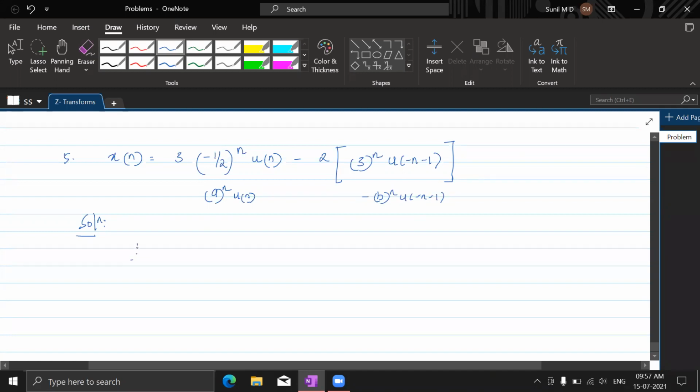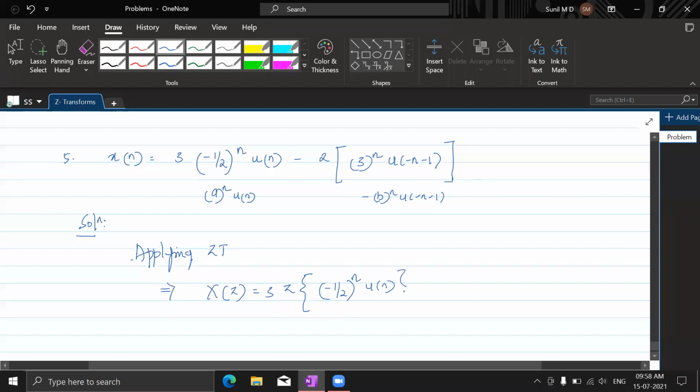So therefore, applying Z transform implies X of z equal to, let's just rearrange this. 3 we take out, Z transform of minus half power n u of n. Since this minus is inside the bracket with the half, I cannot take that out.